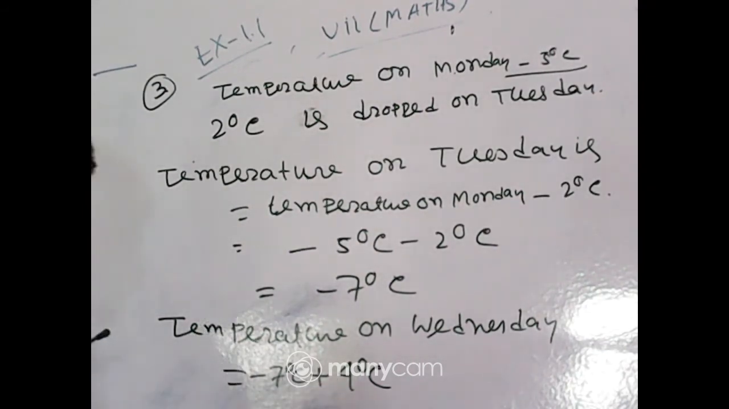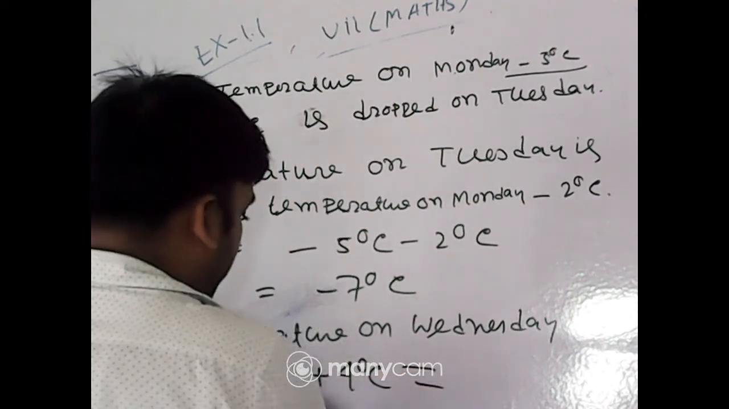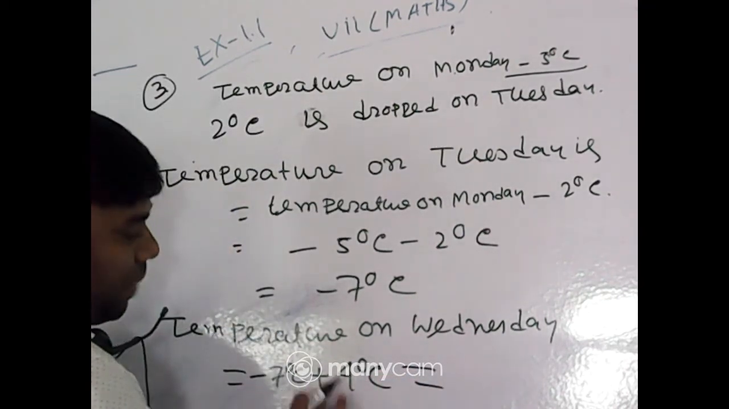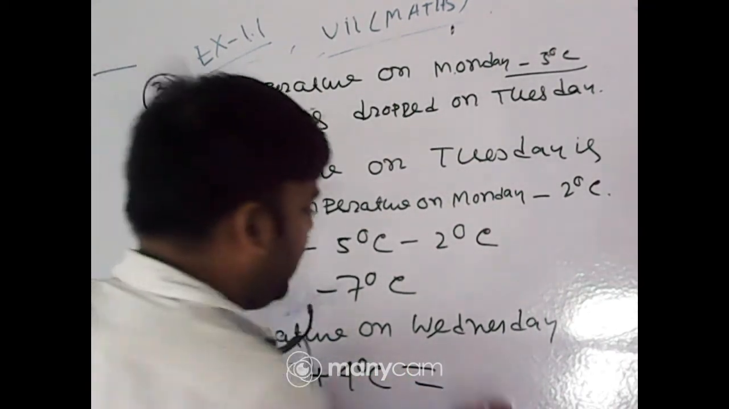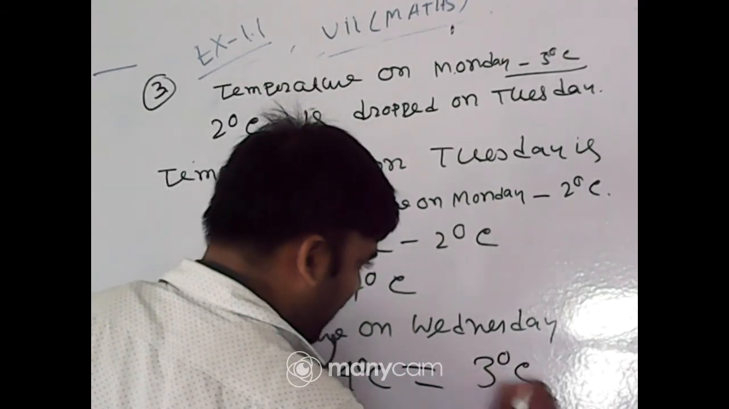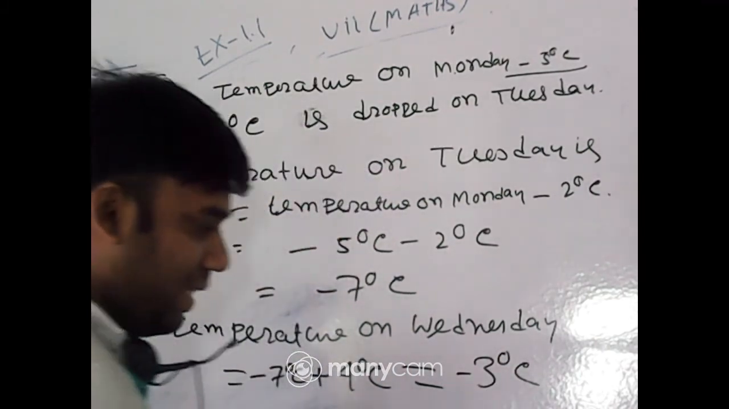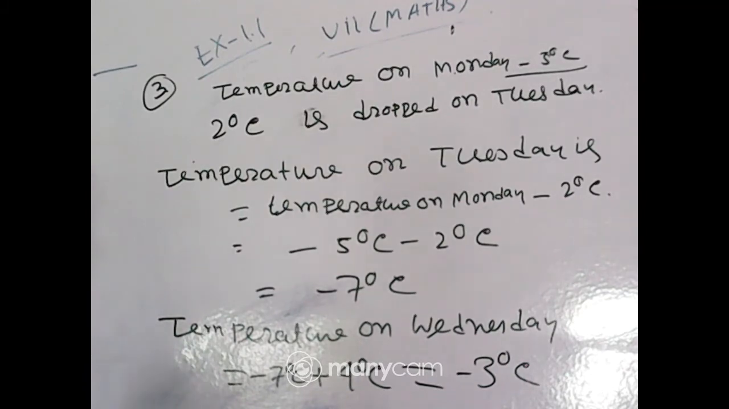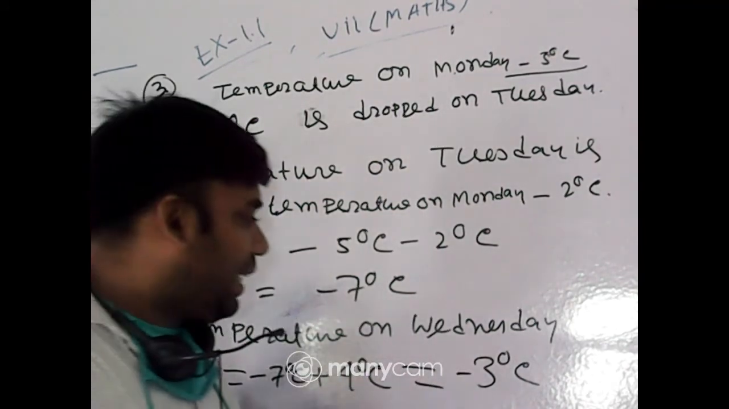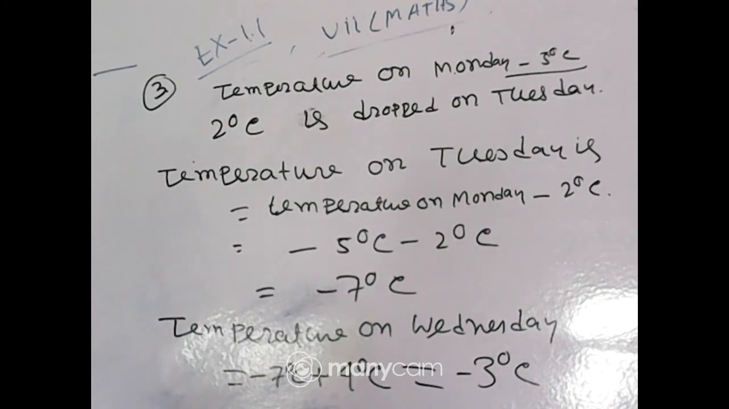So what will be the answer? Minus 7 plus 4. It will be subtracted. 7 minus 4 is 3 degrees Celsius, and it will be minus. Clear? I hope it is clear to everyone. So the temperature on Wednesday is minus 3 degrees Celsius.